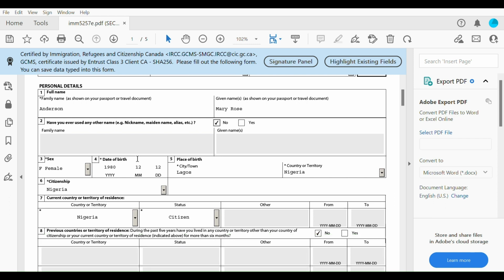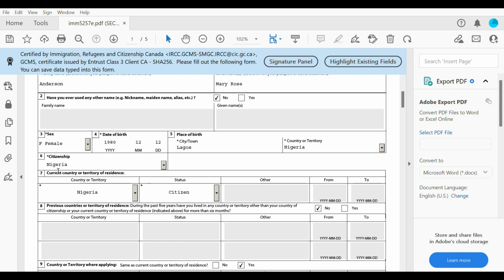Okay, so sex, female, male, unknown, another gender. So select whatever is applicable to you. So I've gone ahead to select female. Date of birth 1980 December 12th. Place of birth, city or town Lagos, country Nigeria, citizenship Nigeria.